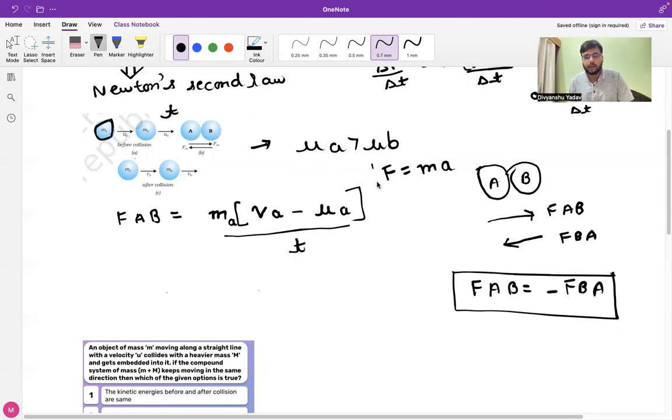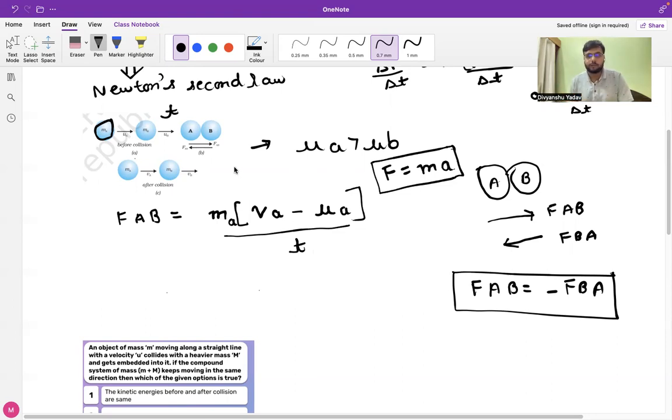What I have done is written A as VA minus UA by T, because acceleration is defined as the rate of change of velocity with respect to time.